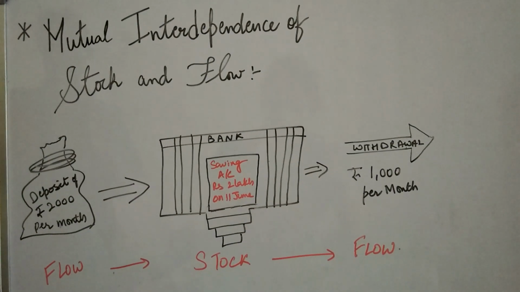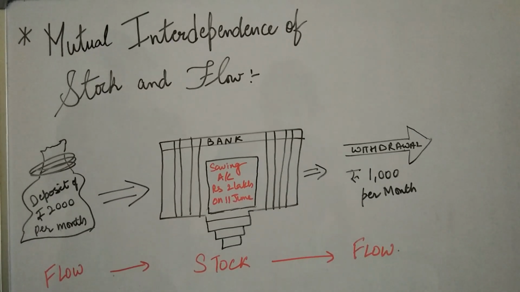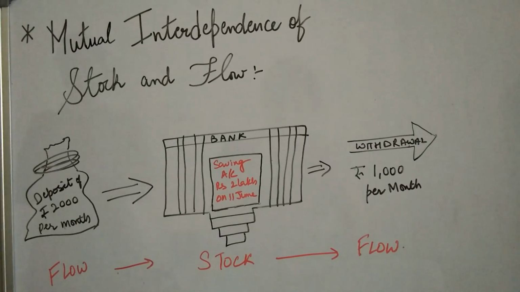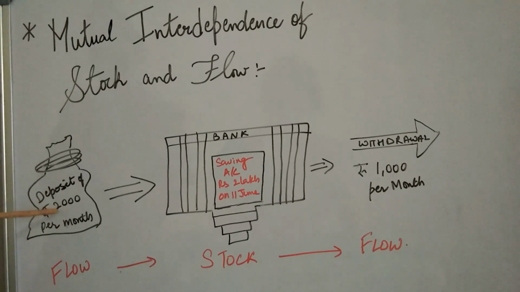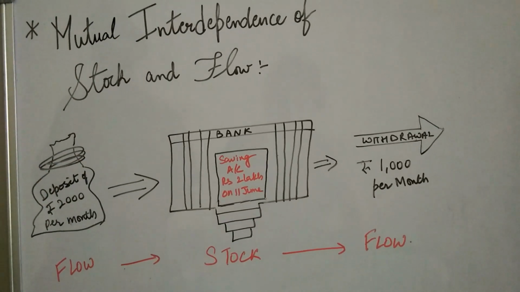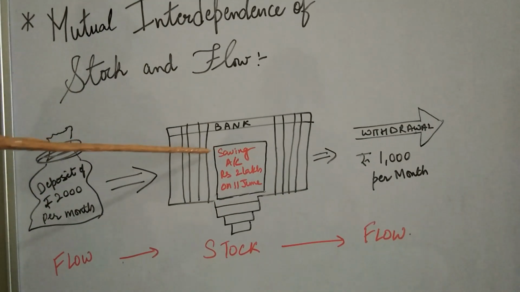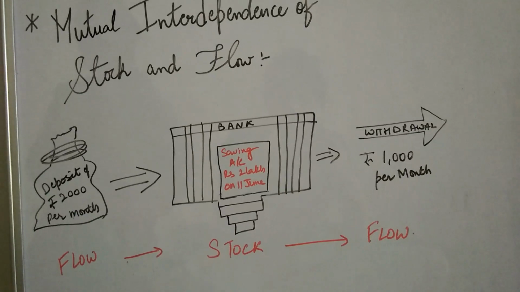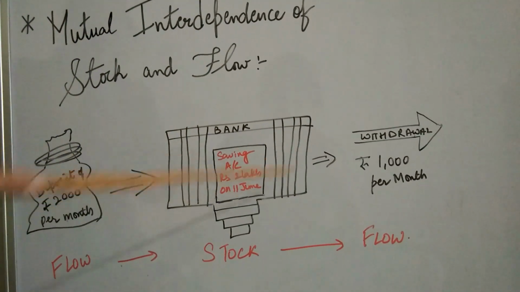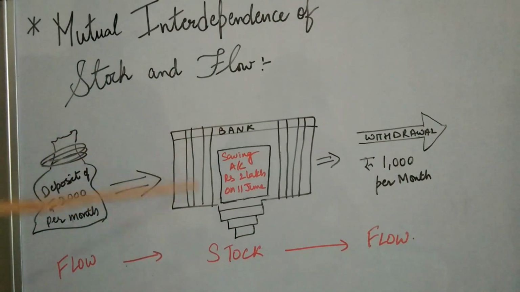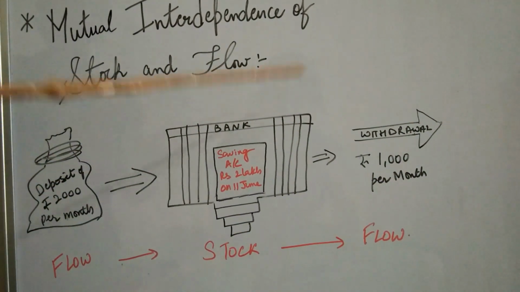I said in my third point that there is a mutual interdependence between the stock and the flow concept, which I'll be explaining right now. Suppose every month I go and deposit rupees 2000 in the bank, and on June 11th, which is today, I have in my savings account 2 lakh rupees with the bank. This is my saving. Now if I withdraw rupees 1000 per month from my savings account, all this procedure is interrelated.